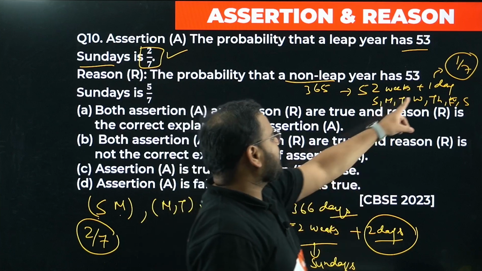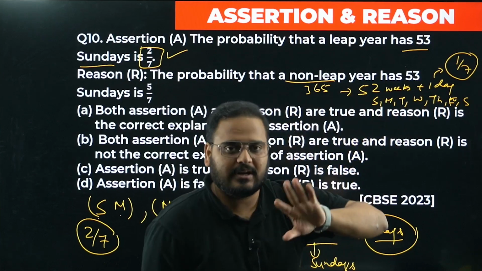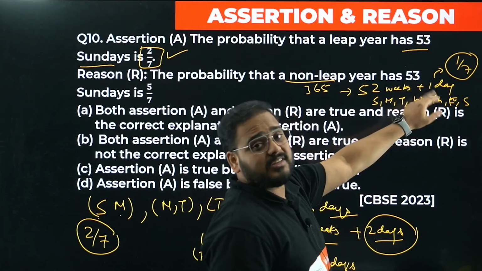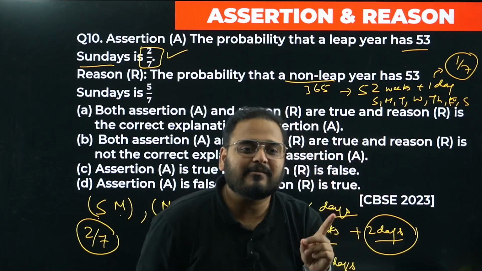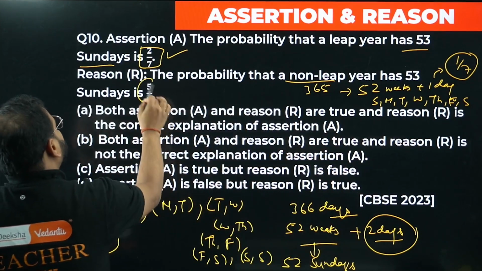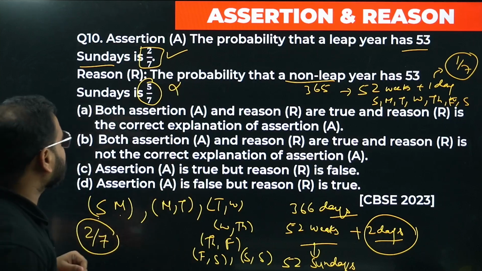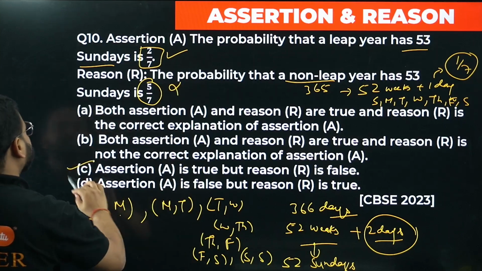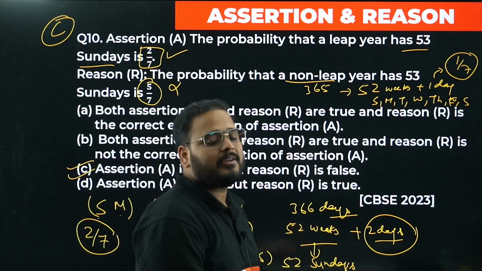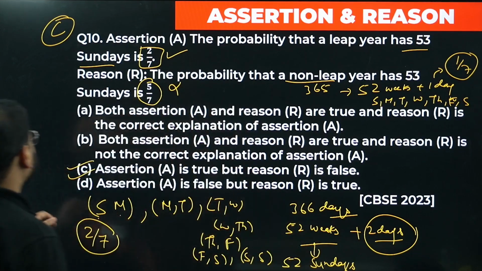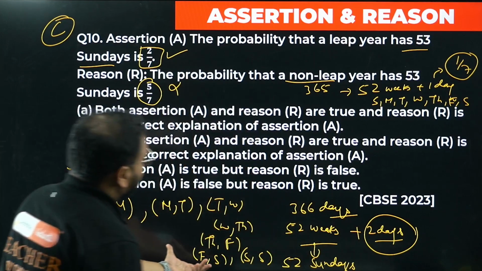Think about it. For the remaining 1 day, 52 weeks means 52 Sundays. That is clear. We want 53 Sundays, so the chances are only 1 by 7, not 5 by 7. So it is incorrect. So we have assertion true, reason false. Option number C. In a leap year, the chances are 2 by 7. Non-leap year chances are 1 by 7. I explained it over here. Have a look.